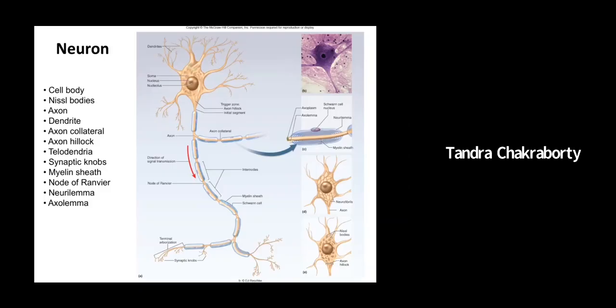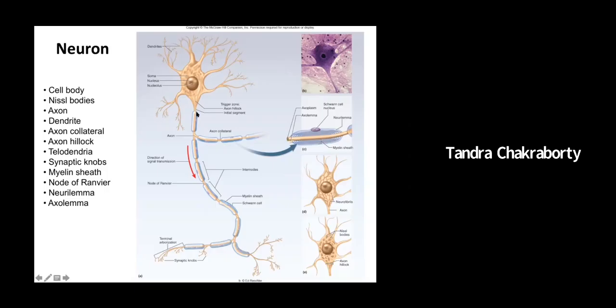I want you to, in addition, understand that the point where the axon comes out is called the axon hillock. It is very important to remember this region because it is called the trigger zone, and when we learn about the action potential, you will see the importance of this region. From there comes out the axon.